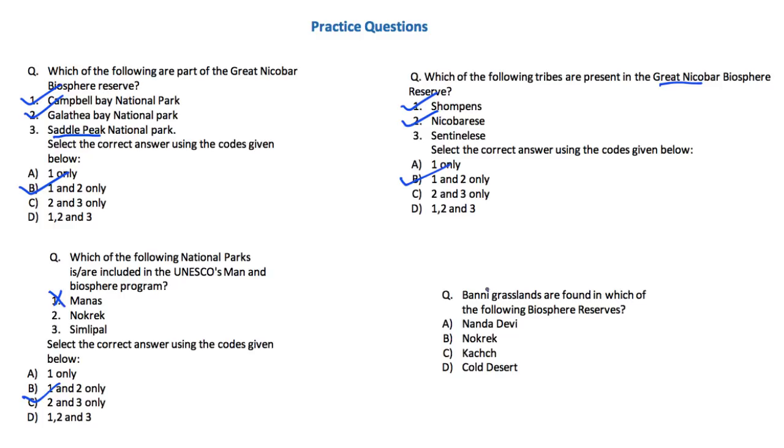Fourth question is, the Banni grasslands are found in which of the following biosphere reserves? So these are found in the Rann of Kutch in the Kutch Biosphere Reserve. With this, we conclude today's discussion. Now let's take up the question for the day.